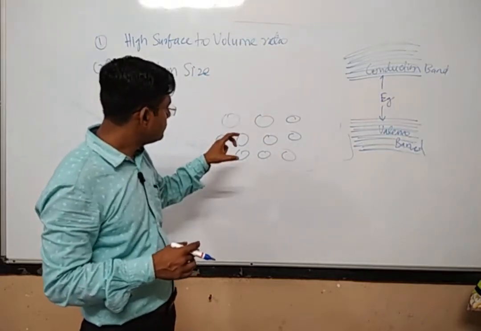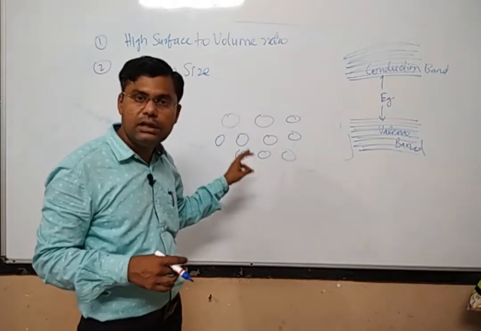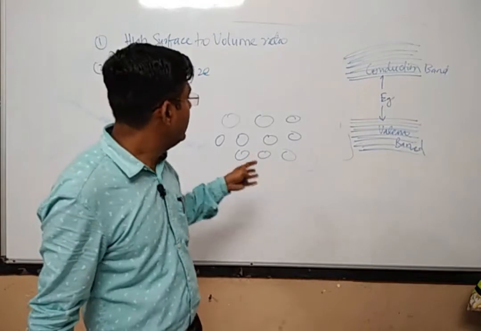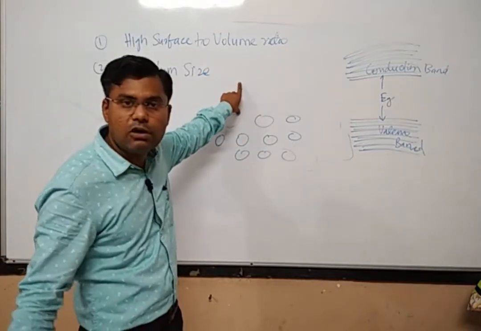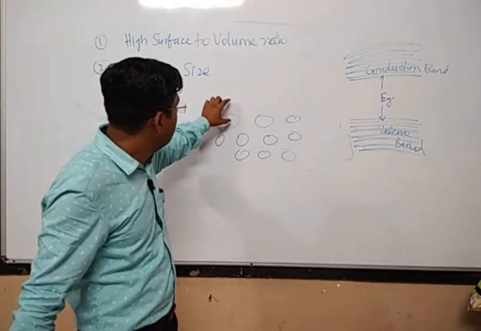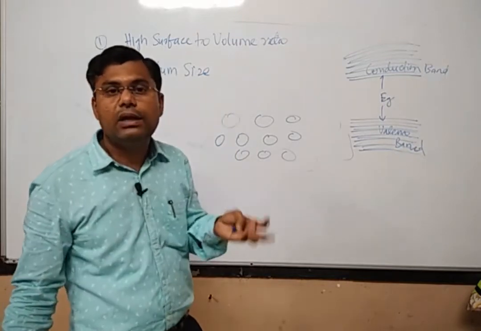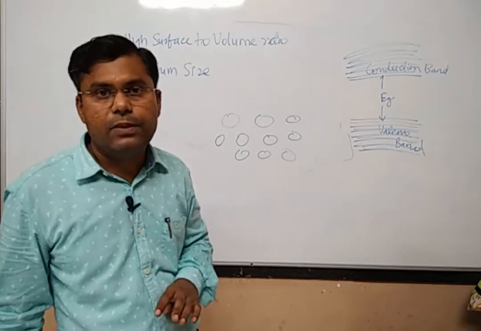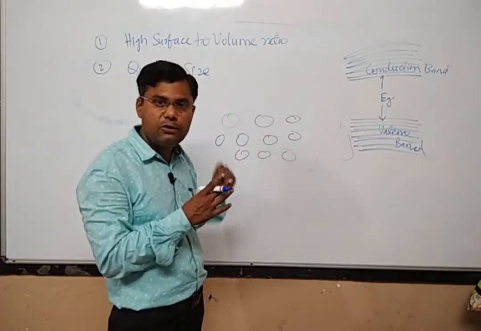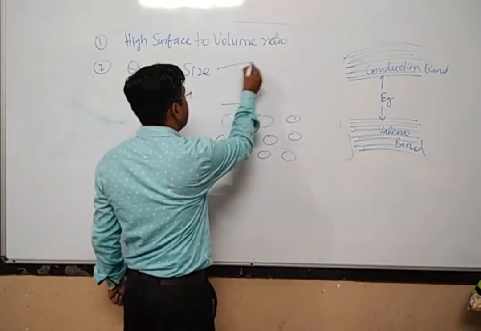Or you can say that in the nano regime we don't have to bother about collective energy levels of the particle. In that particle the energy levels are associated with the individual atom or individual molecule itself, and when they are associated with individual atoms or molecules, they are well separated.